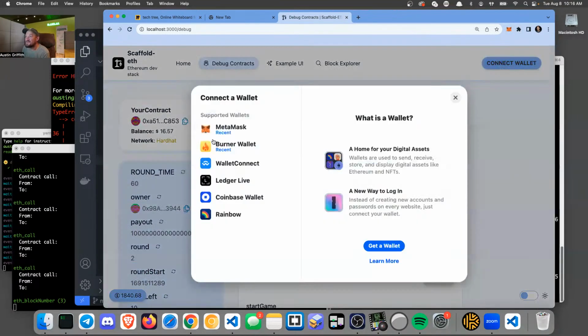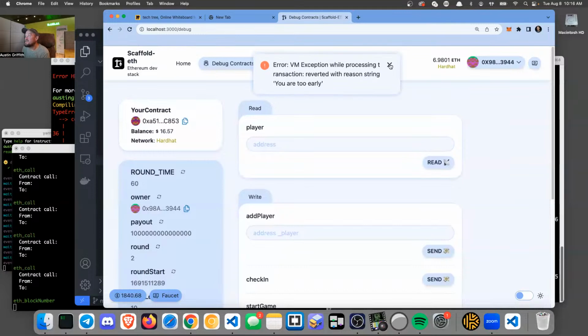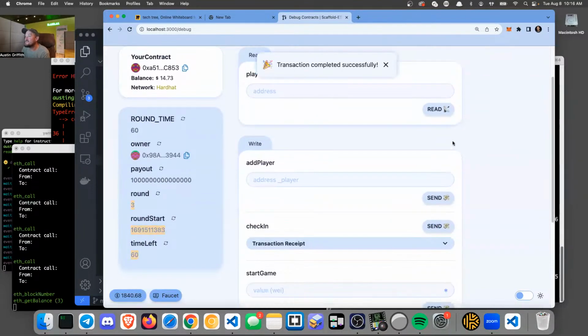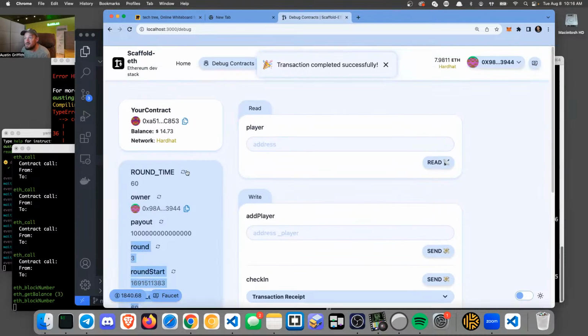Okay, so let's connect back with our burner wallet and go check in. And I guess we need to make a transaction happen. That's kind of a pain, but on a real network, that's not going to happen. Okay, there we go, round 3, right? And now another $2 comes out. So we have a system where we can add players, and one of the players can check in, and whoever checks in will get paid. So now it's kind of like this game of who can click the button first, right? And I think this is a good first demo.